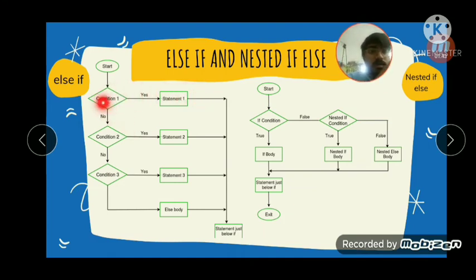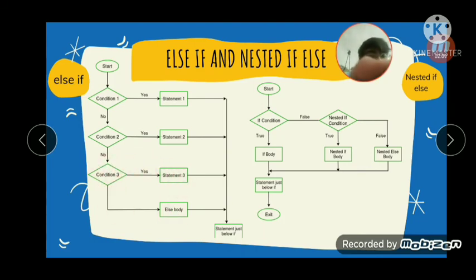So if the first condition is true, then none of the following conditions will be checked, and directly we will have our output. If the second condition is true and the first condition is false, then the second condition will be checked, it will produce the statement, we will get the output, and the other conditions will not be checked.